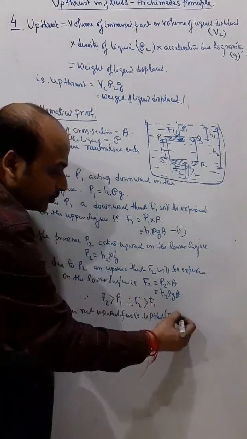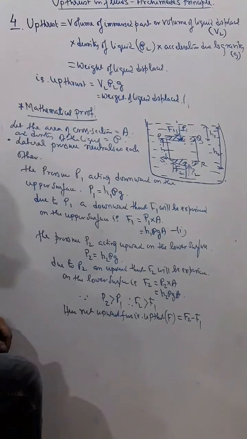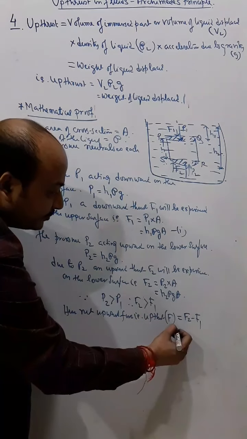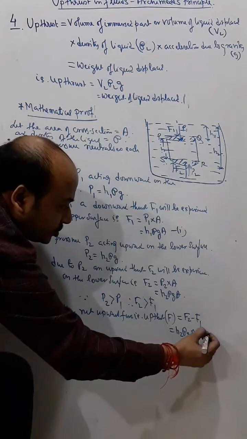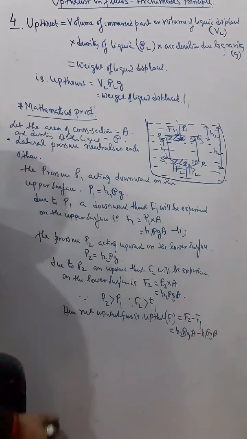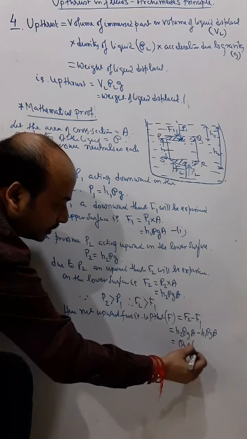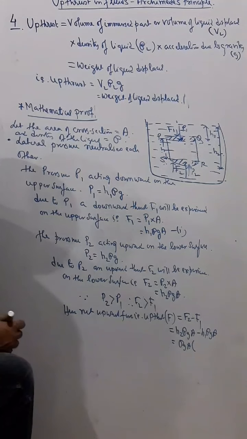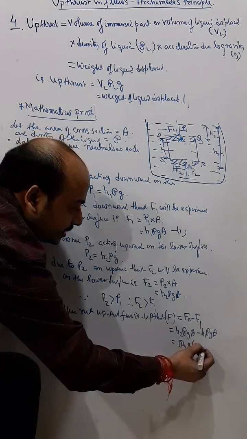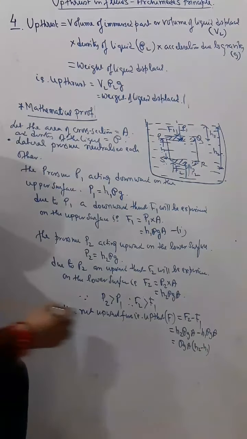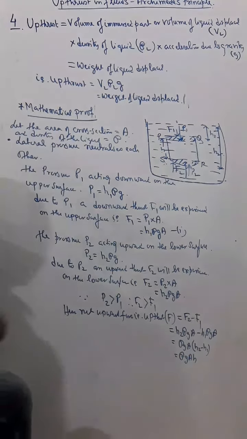This upthrust is equal to F2 minus F1, and F2 minus F1 means H2 rho g A minus H1 rho g A. If I take rho g A common, I get H2 minus H1, that is rho g A into H, where H means this height.